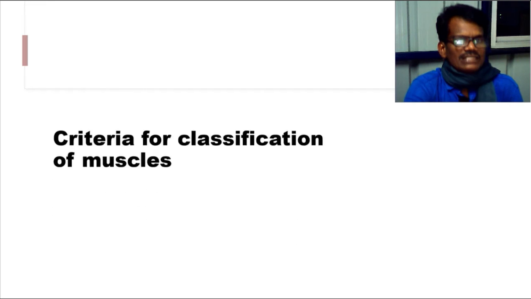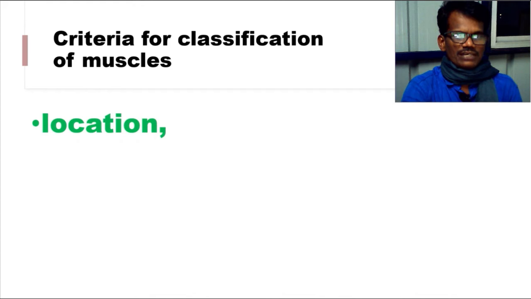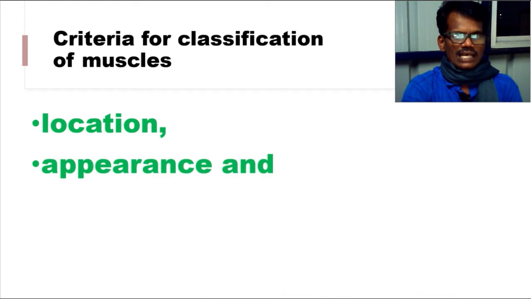And next we will see about the classification of muscles. Okay, so there are many criteria for classification of muscles, based on location, appearance and nature of regulation. On this basis the muscles are divided into three types.